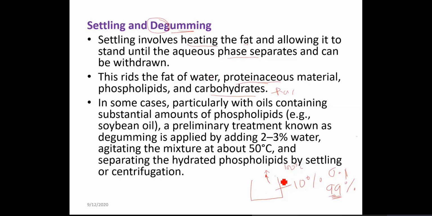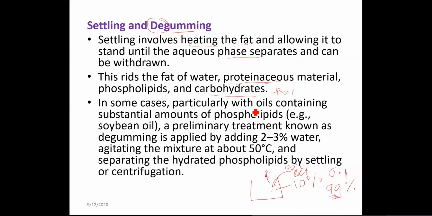Sometimes, what do the companies do to make it finer or more refined? They also sometimes add water externally. When you add external water, these compounds, which are more polar, dissolve in water, and then it becomes easy for you to remove them.